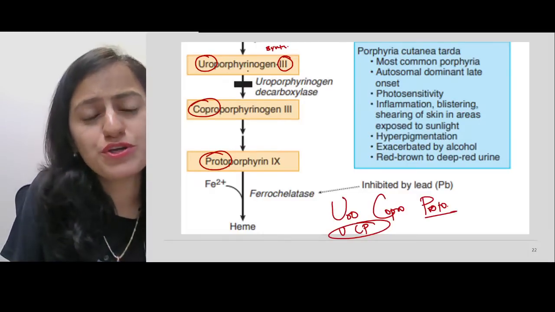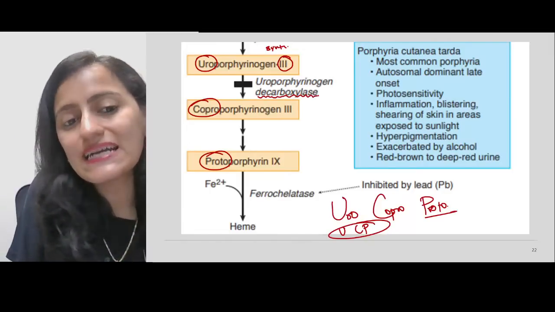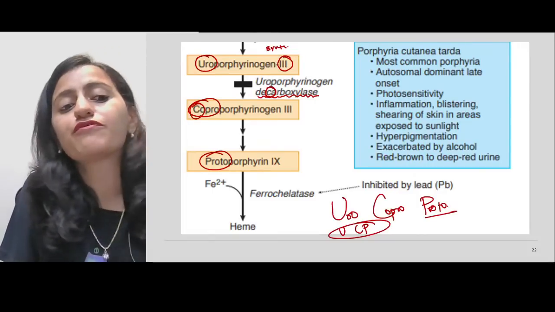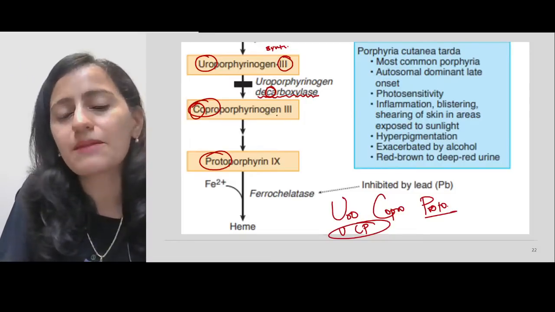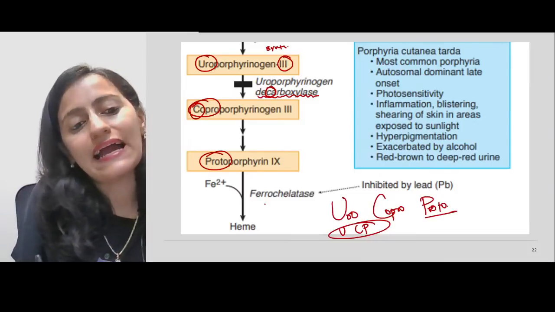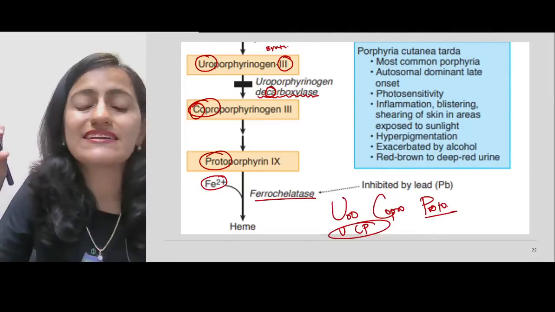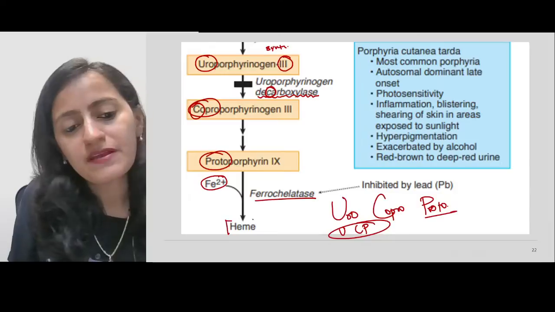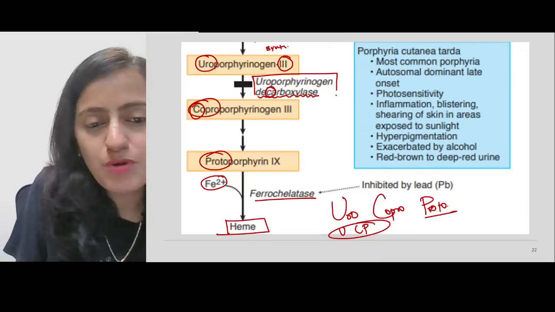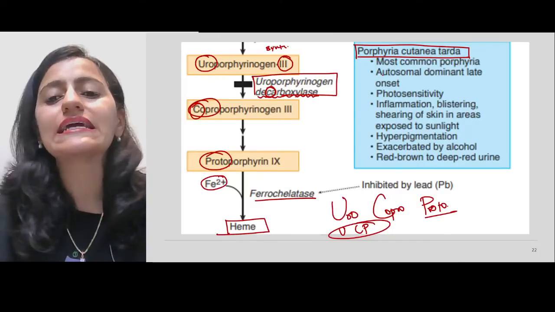All right. So uroporphyrinogen gets converted to coproporphyrinogen by which enzyme? It is decarboxylase. So remember, this is not aminase, it is decarboxylase, which forms your coproporphyrinogen. And then you have protoporphyrin, and then you will have ferrochelatase. As the term says, ferrochelatase is chelating the iron into protoporphyrin. That is what basically is forming heme. So the other very, very important enzyme here and the most common porphyria is Porphyria cutanea tarda.